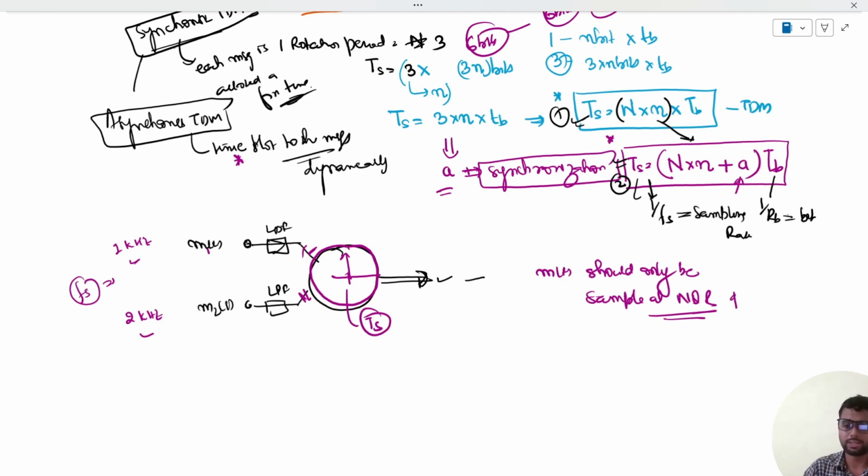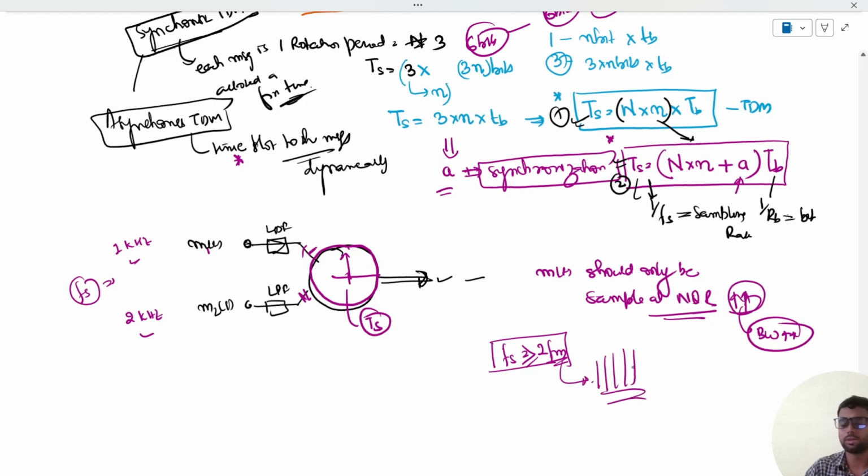If you sample above the Nyquist rate there is no issue, but the bandwidth usage will increase a lot, and there will be a large number of samples. Obviously the Nyquist rate is fs, sufficiently large, twice of fm. If you try to go beyond that, you will end up with a large number of samples. So we always ensure in TDM that messages are sampled only at the Nyquist rate, that is twice of fm, not more than that.